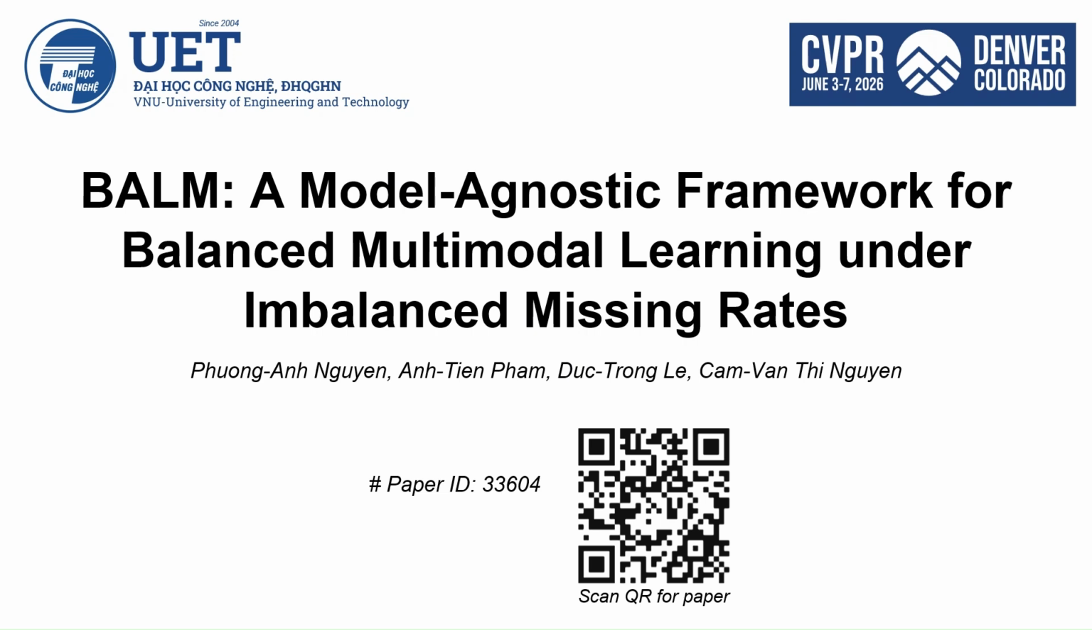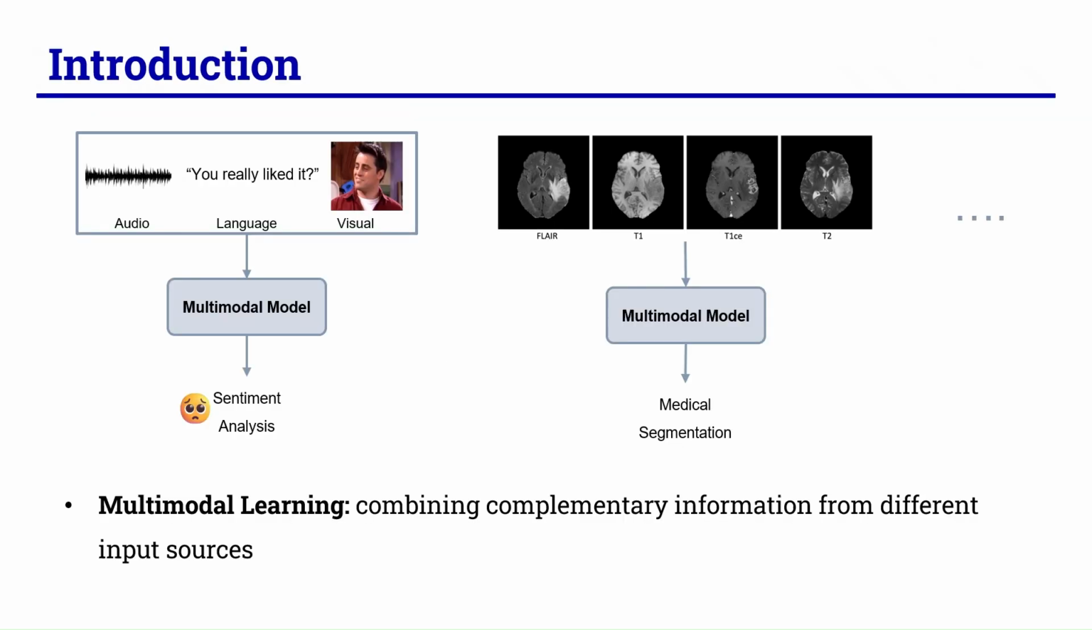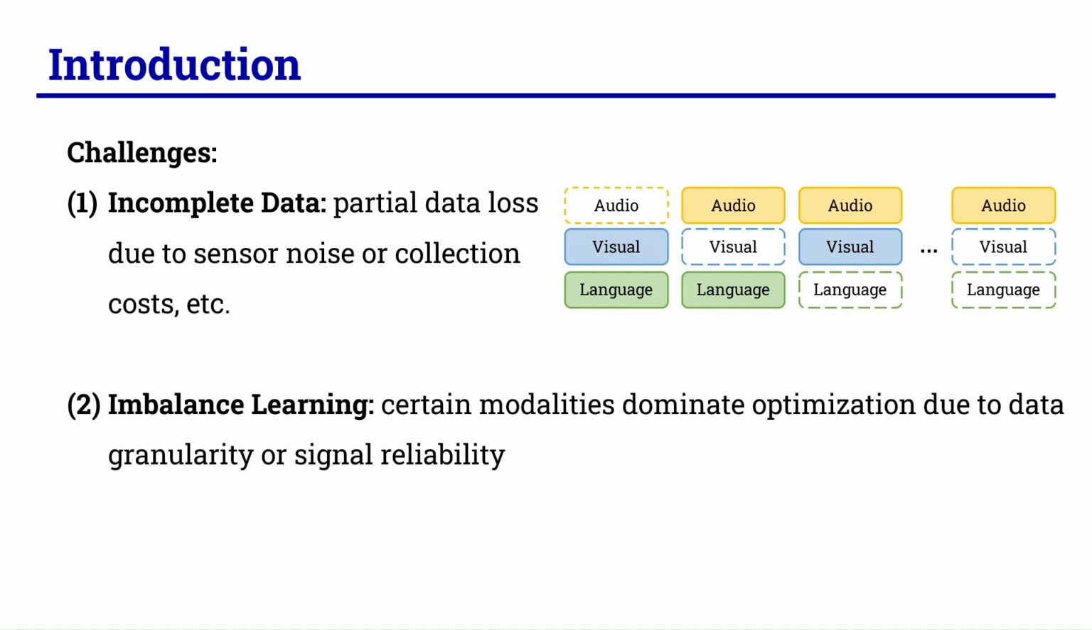Hello everyone. I'm really excited to share about our work BALM, a model-agnostic framework for balanced multimodal learning under imbalanced missing rates. To start off, multimodal learning relies on combining complementary input sources, for example, language, audio, and visual information for sentiment analysis tasks or different types of scans for medical segmentation.